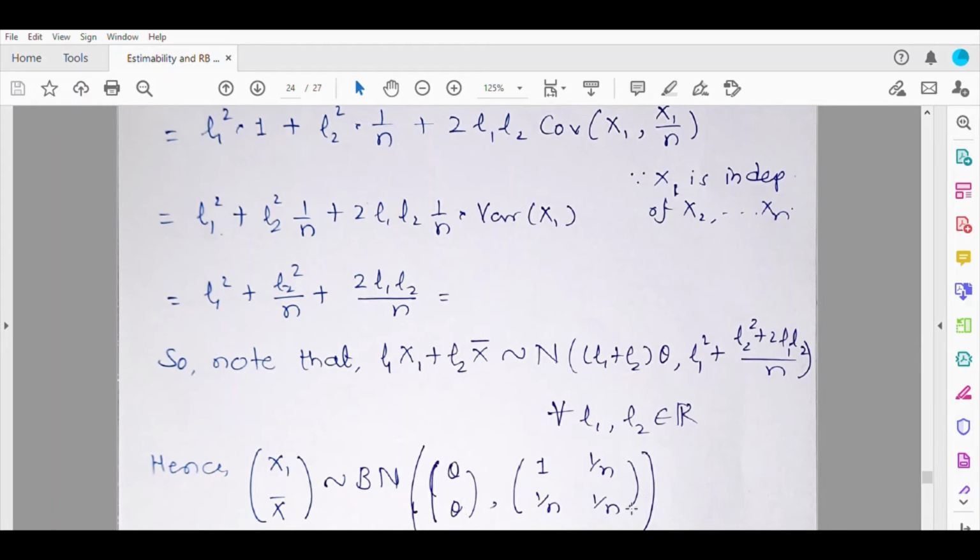And now what will be the variance covariance matrix? The first diagonal element will be variance of x1, the second diagonal element will be variance of x bar, and the off diagonal element will be covariance between x1 and x bar.